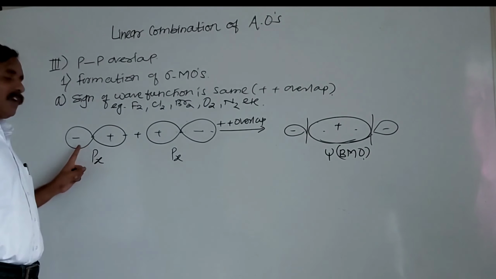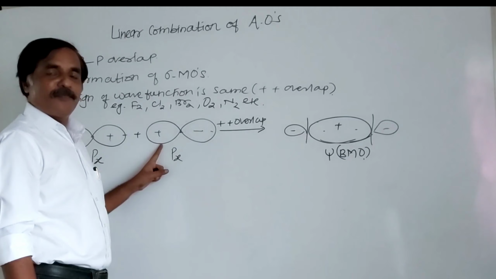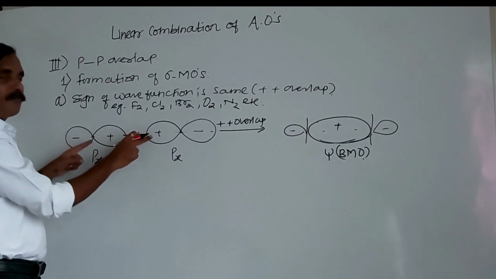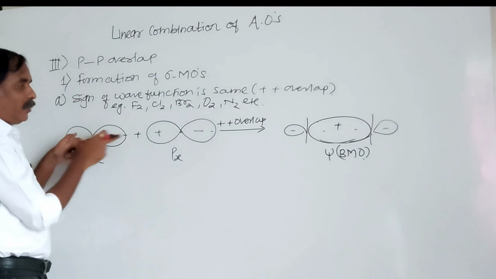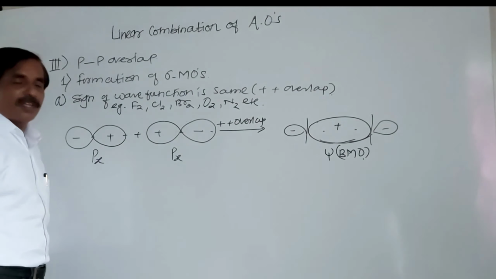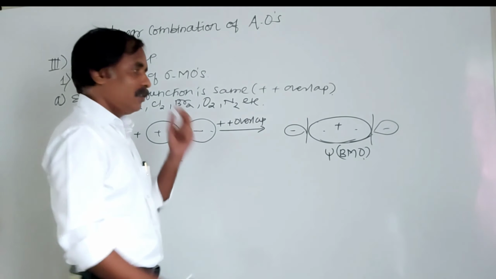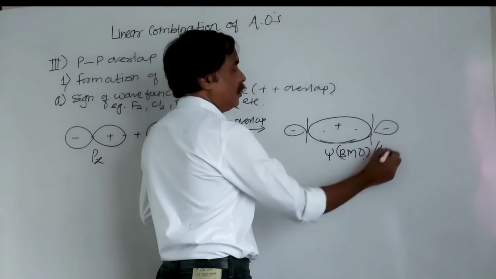This is the wave function of one atom. This is the wave function of another atom. We have taken sign same, and a positive wave function headed towards positive wave function of another atom. Here a formation of bonding molecular orbital. This is symmetrical, so we can write psi g.